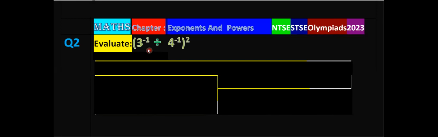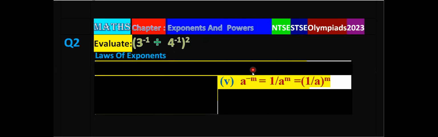Evaluate (3 power minus 1 divided by 4 power minus 1) whole power 2. We have to use the rules of exponent here. So what are the laws of exponent? You will see that a power minus m is equal to 1 upon a power m.